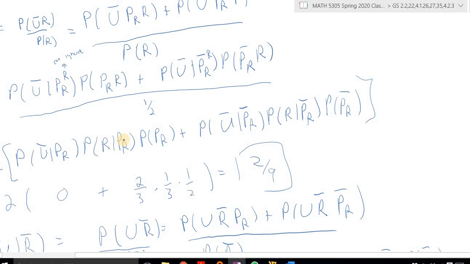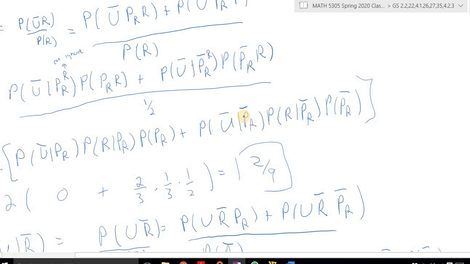All right, so I broke it up as the sum of three probabilities. These probabilities, I know the probability of U bar given PR is 0. Okay. And then the probability of R given PR, well, that's 2/3 because they give us the information. Here this is 0, so I don't even need to compute these two.